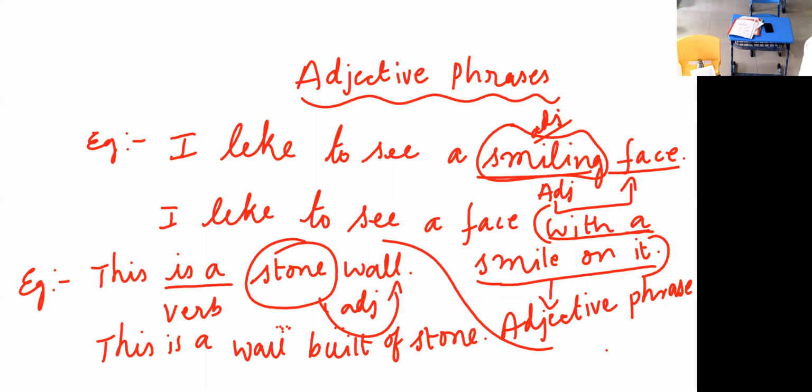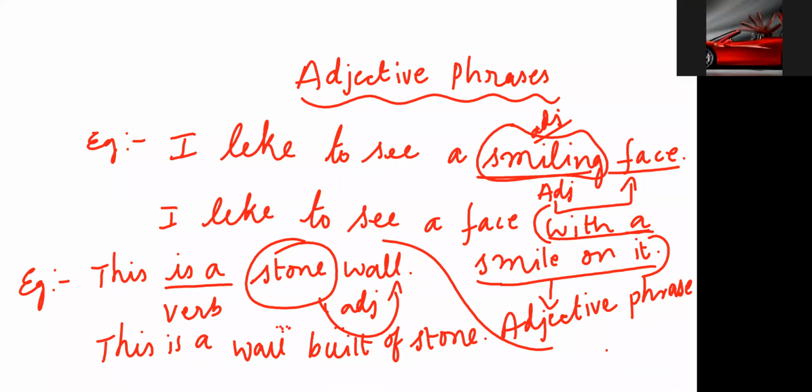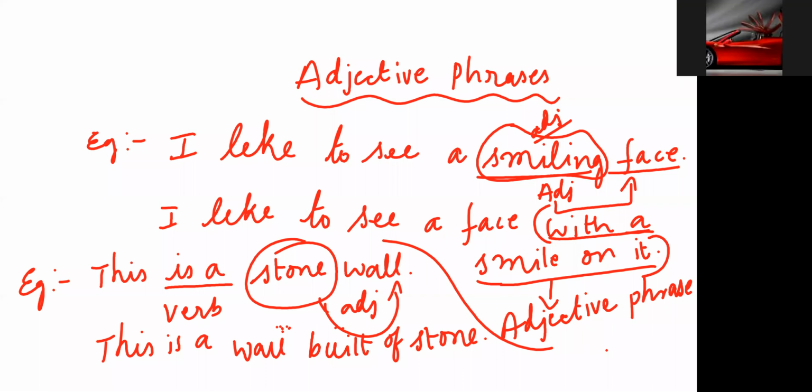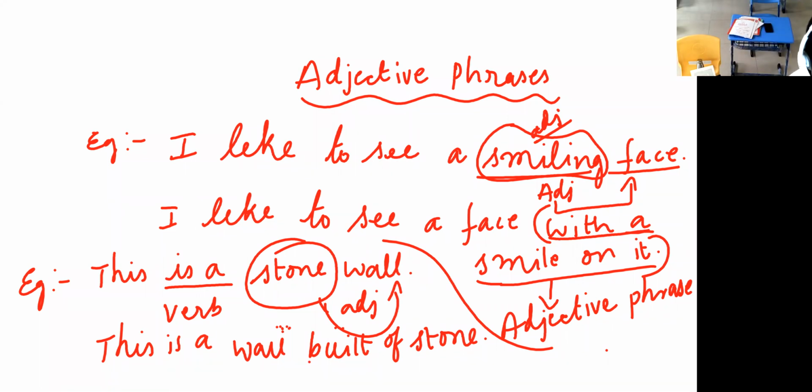Now you have to identify and tell me where the adjective phrase is. Sir, wall built of stone. Wall is an adjective, sir? No. Built of stone is an adjective phrase. Start with the verb here. Okay, built of stone is an adjective phrase.